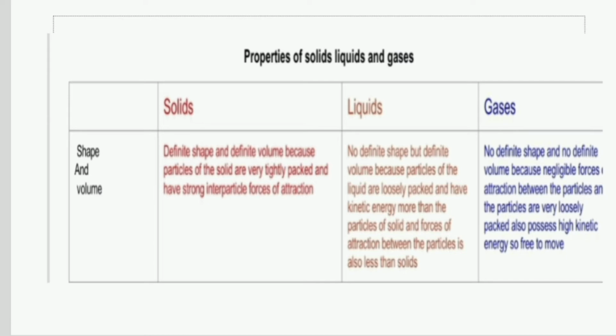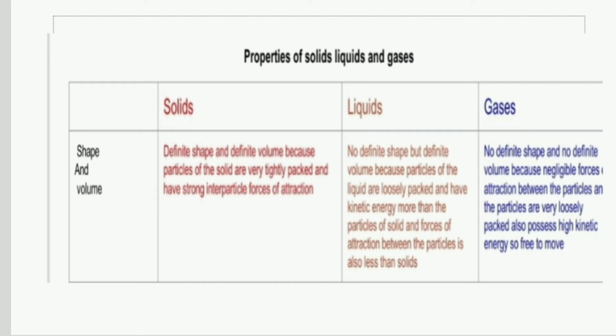That means it will retain its shape and volume whenever you put it in different containers having different shapes. So the volume and the shape of that solid will not change. It will remain the same irrespective of the shape or volume of the container. So it has a definite shape and volume because the particles are so closely and tightly packed with very strong forces of attraction, so they do not lose their shape, and the volume will also remain fixed.